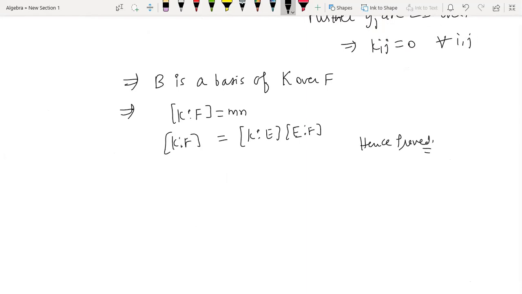So how did the proof follow? Firstly, we constructed a set, we showed it is spanning, and we showed that it is linearly independent, hence a basis, and hence this is the result. Yes, any doubt? Anybody has any doubt in the proof?